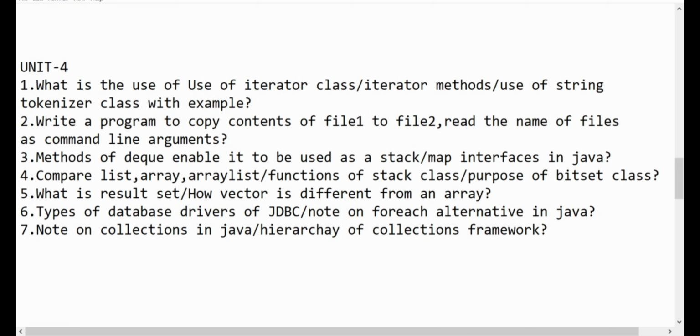In the sixth question, types of database drivers of JDBC, note on the for-each alternative in Java. So for the for-each loop, we have to write about that and give an example program for that. Coming to the seventh one, note on collections in Java, hierarchy of the collections framework. So we have to write about collections in Java and the hierarchy of the collection framework. That is all about unit 4.